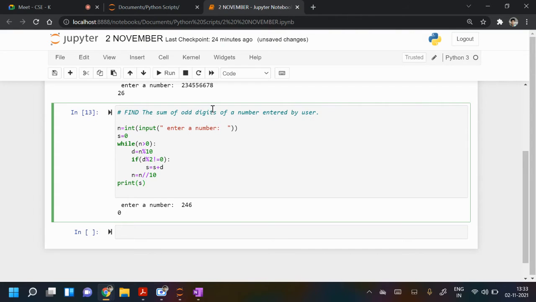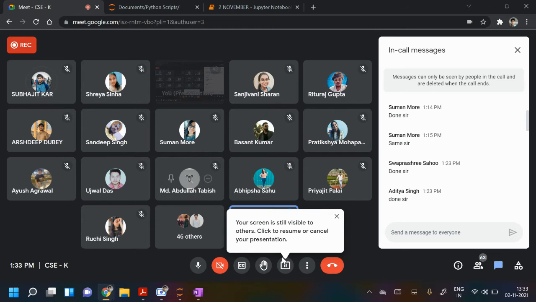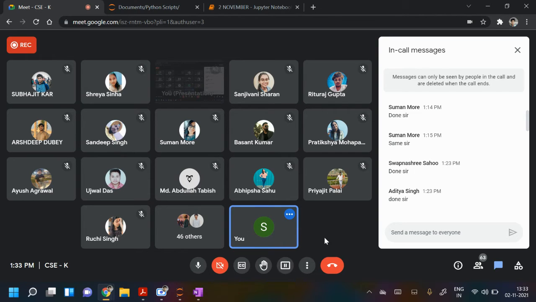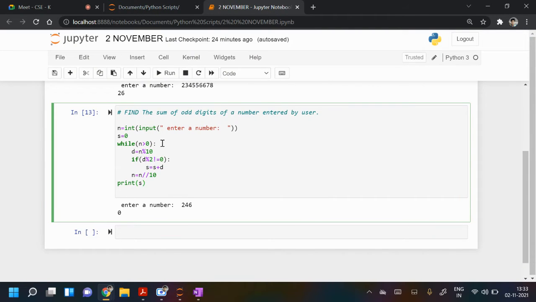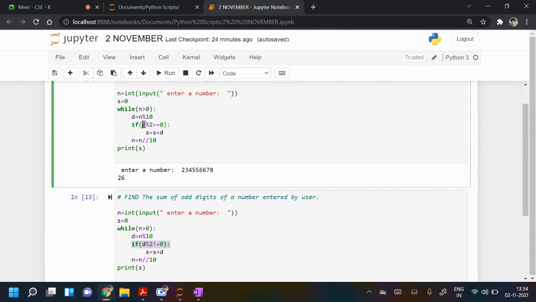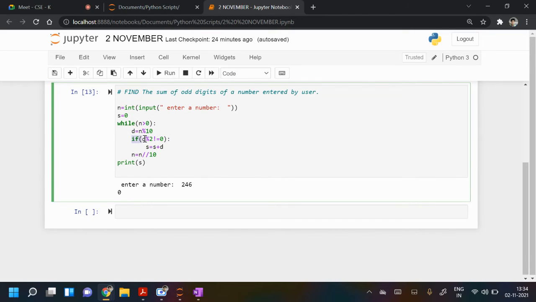So can you share your screen? Oh, it is not sharing. 1 minute. Yeah, this paused. Sorry. Yes, so you can see now the sharing. What I made, just this change I made. Earlier, see here, it was remainder is 0 when d is divided by 2. Then we are adding this. So those digits which give remainder 0 when divided by 2, meaning even digits, we were adding here. Now here I am writing if d modulo 2 is not equal to 0.